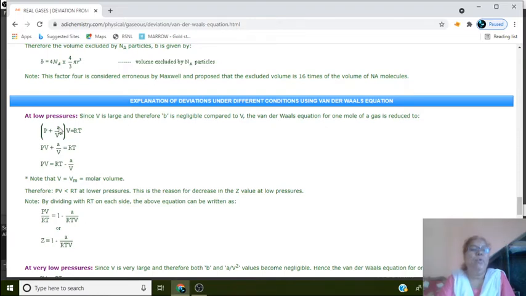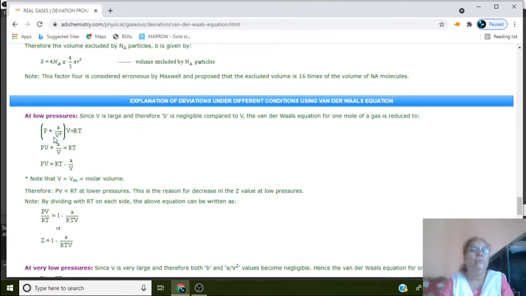And at low pressure condition, remember the volume is large, and therefore we can neglect b compared to total volume V. The van der Waals equation for 1 mole of gas is reduced to (P + a/V²)V = RT, because we have neglected the volume correction term, that means b, at very low pressure.